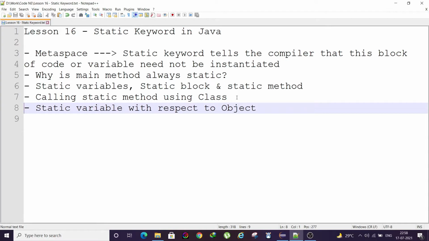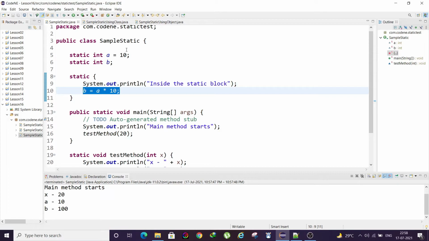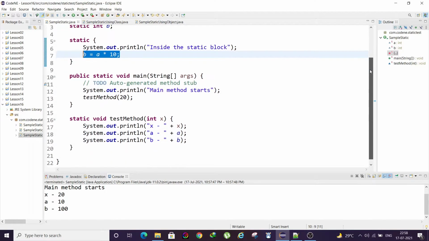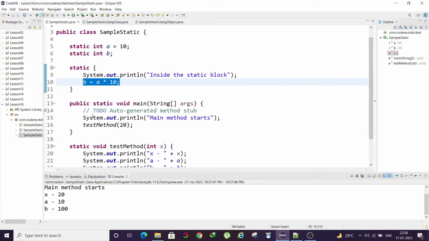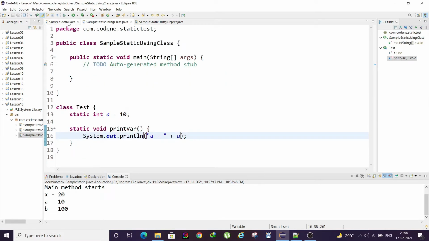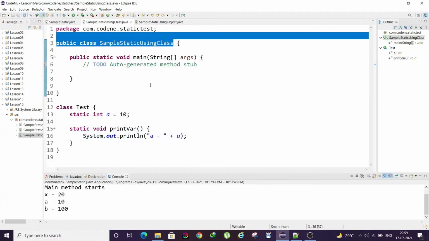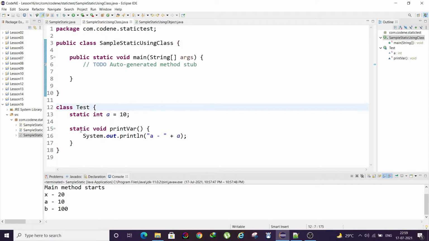Coming to our next subtopic, that is how a static method can be used with a class. We have already seen how a static method can be called inside the main method, but there is another way of calling it. Let's say, what about a method that is not part of our main class? It can be inside another class, namely Test.